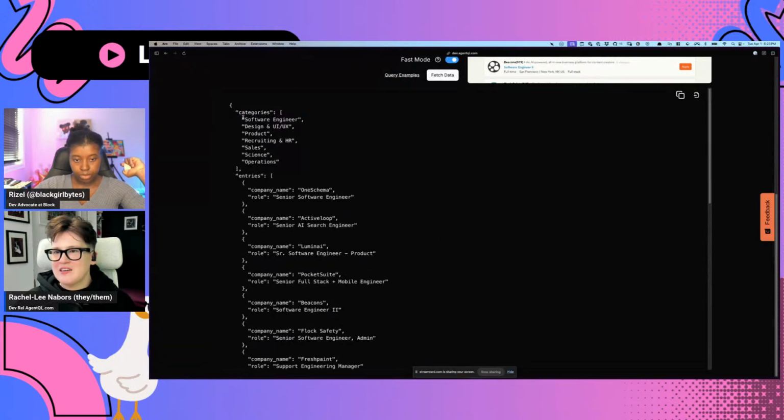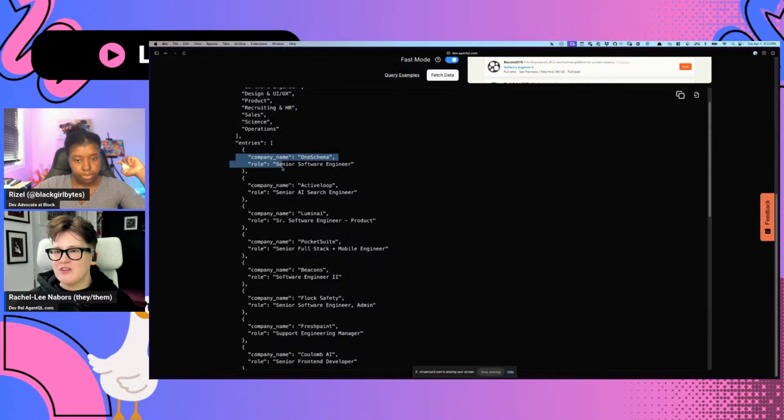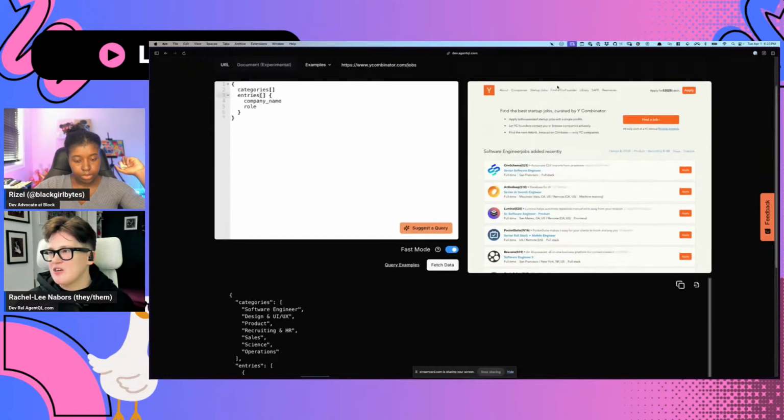So here you can see it went out and got the different categories, and then it pulled up the different entries that have one schema: software engineer, etc. So you can see that they match up pretty cool. And we could swap out any job site and it would still be able to get the same information. Okay, so that's just generally what it is. This is the query. AgentQL is the service that understands. This will work across different sites, etc.